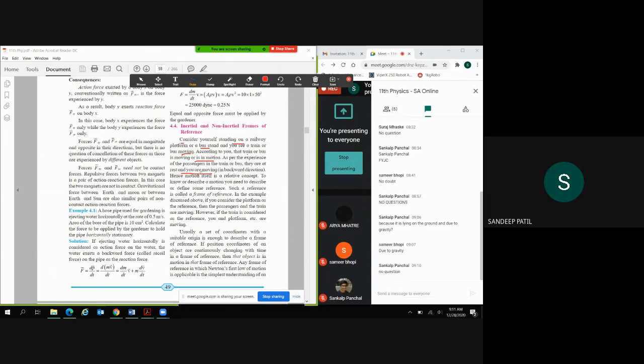That's what we have observed. Hence, motion itself is a relative concept. It is a very important thing that motion is always a relative concept. We can't say that it's an absolute term, right? It is always relative. To describe a motion, you need to define some reference. If you want to describe the motion, you have to describe the reference.